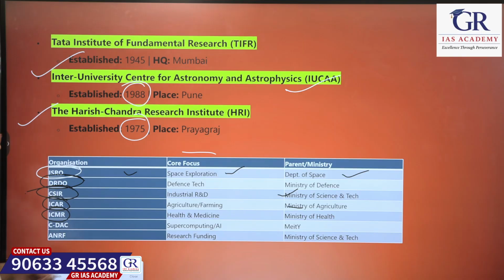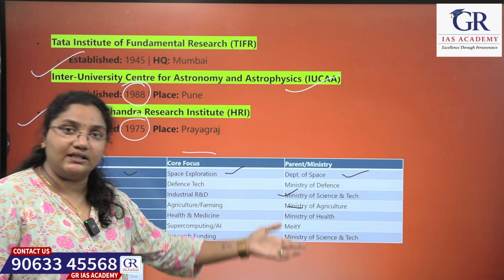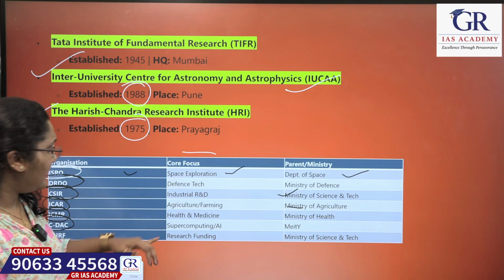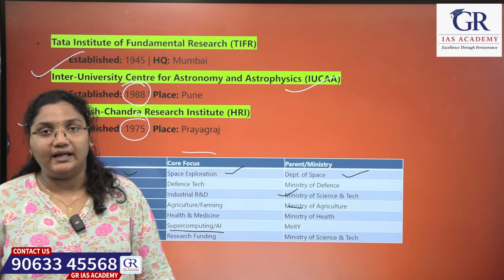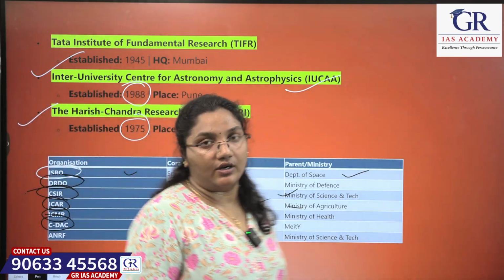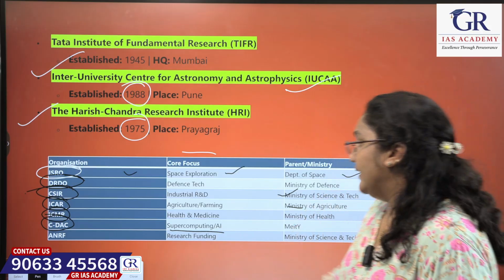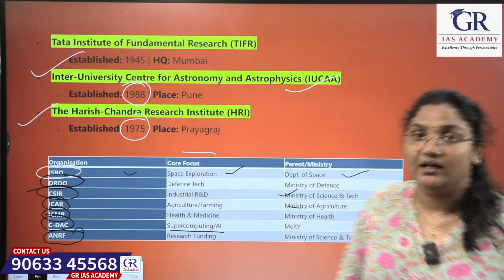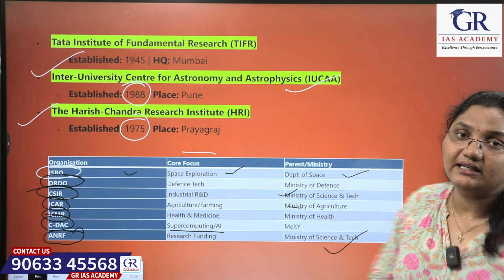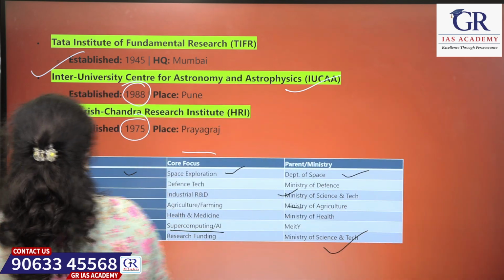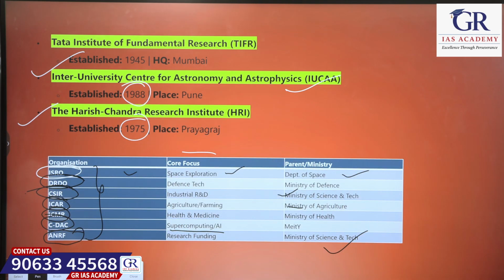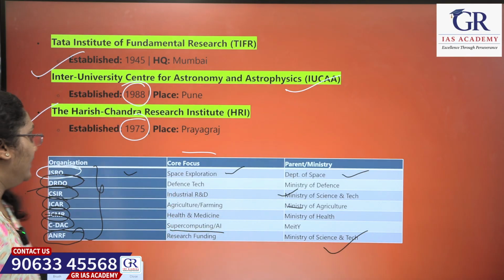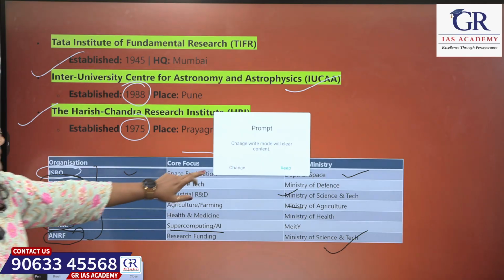Next, ICMR, completely for health and medicine, comes under the Ministry of Health. Next is CDAC, which is for supercomputing and AI, and comes under the Ministry of Electronics and Information Technology. Next, ANRF. ANRF is for research funding, so it comes under the Ministry of Science and Technology. These are a few important organizations you have to remember, along with their core focus and parent ministries.